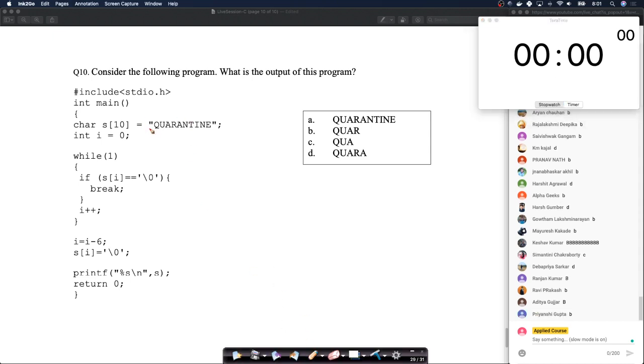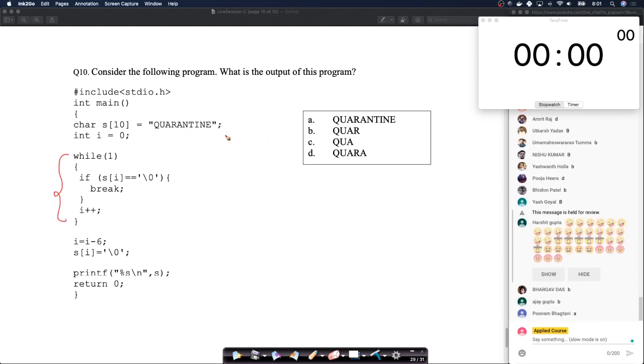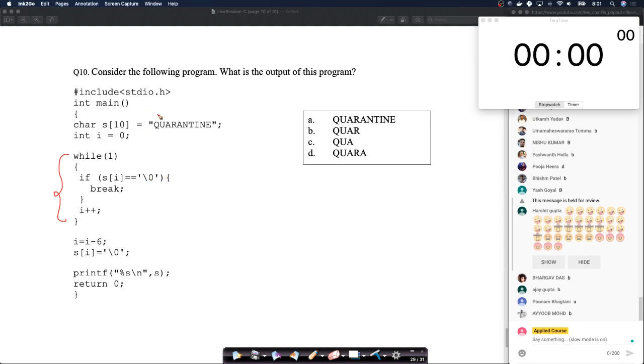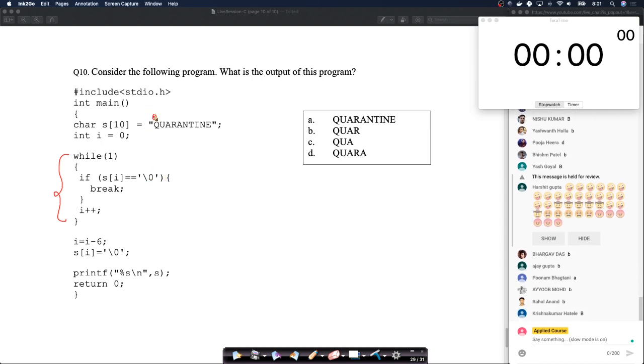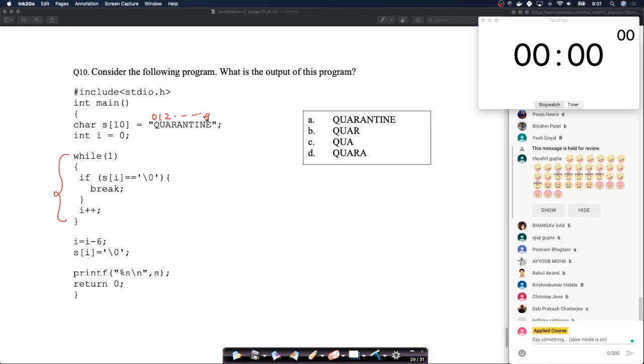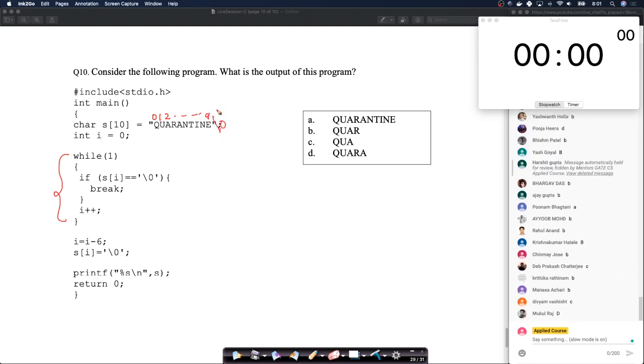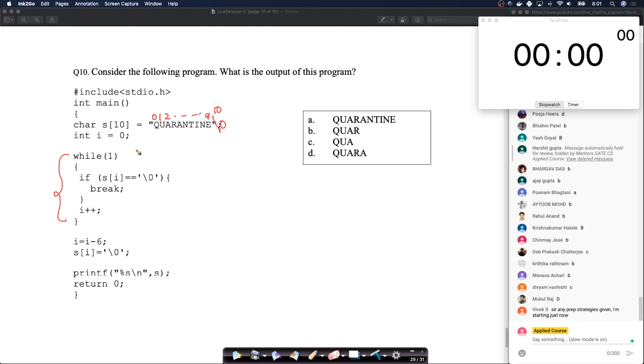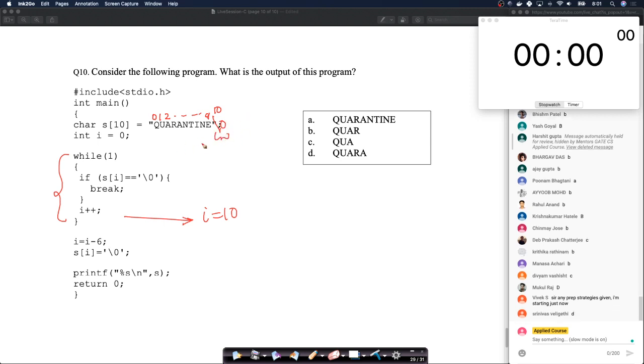Look at this. You have this string, right? So you have this whole string in a character array, and you have I equals to 0. This loop, what does it do? It's checking for the \0. It's simply looking for the \0. So I'm sorry. This is index 0, 1, 2, so on and so forth, index 9. And by default, \0 gets added in index 10. So by the end of this loop, your I will be equal to 10. That's important. By the end of this loop, your I equals to 10. Because at the 10th index, it will actually find the \0, right? Which is the end of the string here.